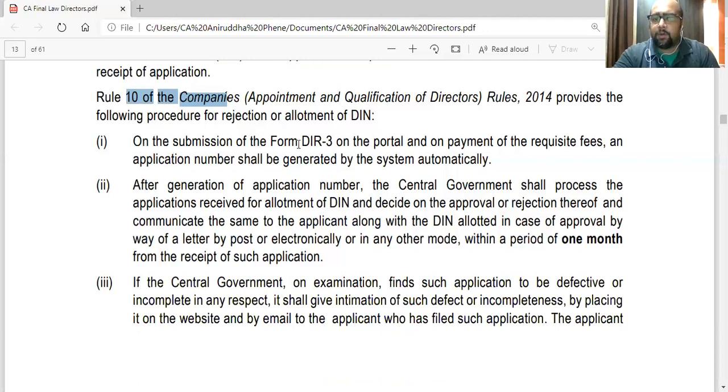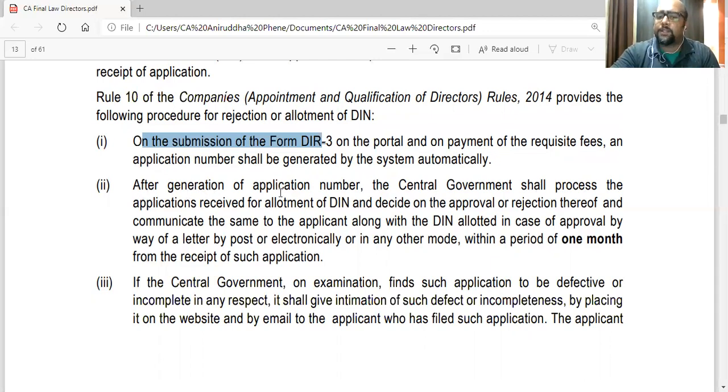So on submission of form DIR-3 on the portal and on payment of the requisite fees, an application number shall be generated by the system electronically or automatically. Normally this is what happens. Even when you apply for a passport, an application number is generated, and through that you can track your status.